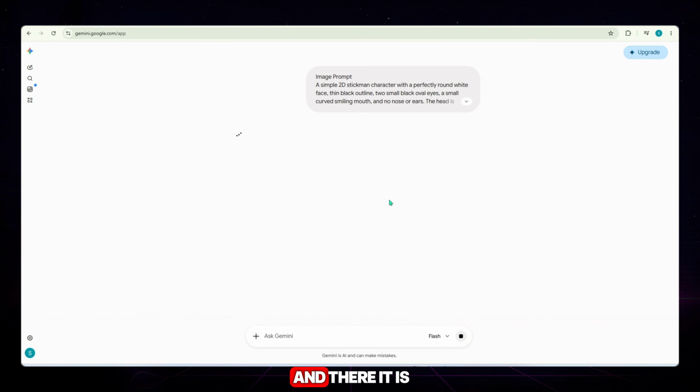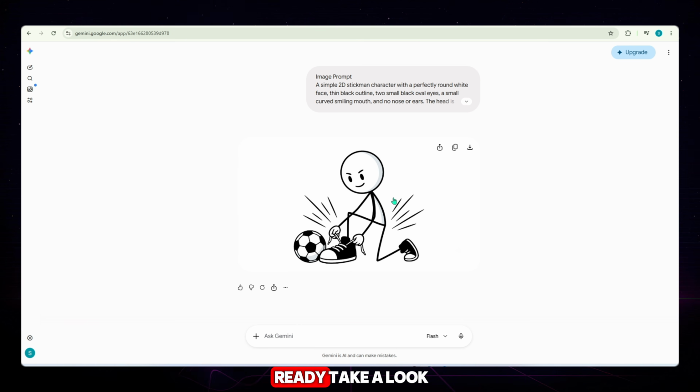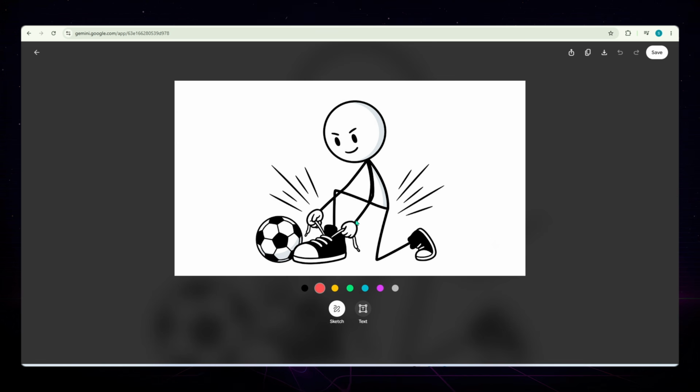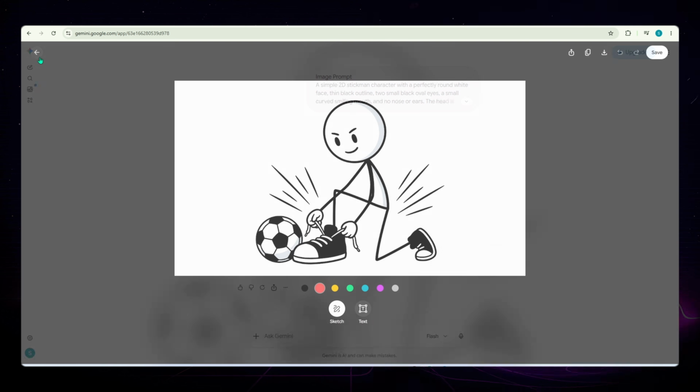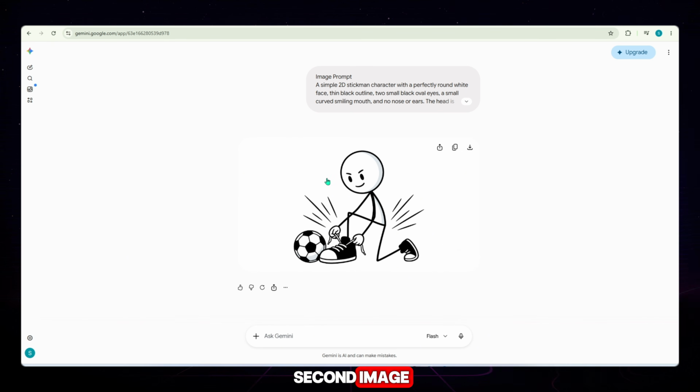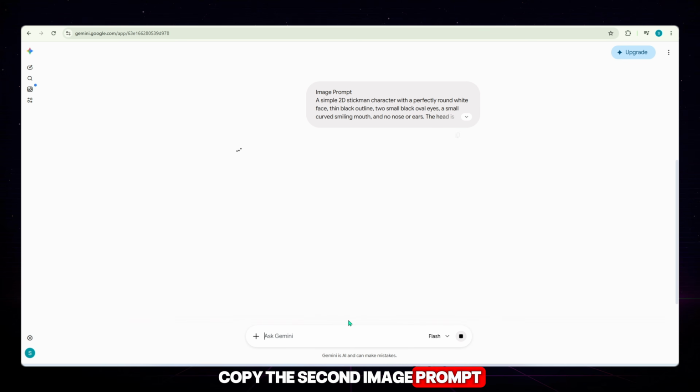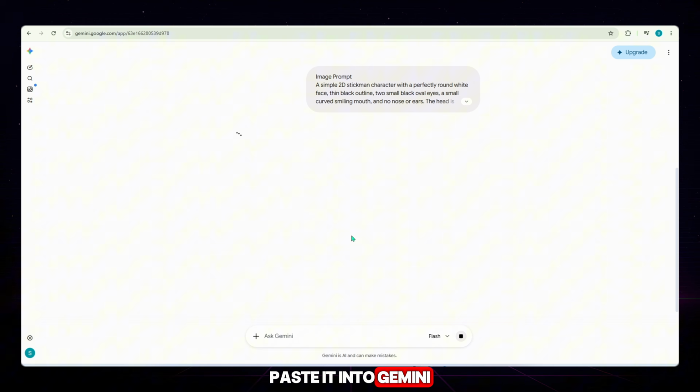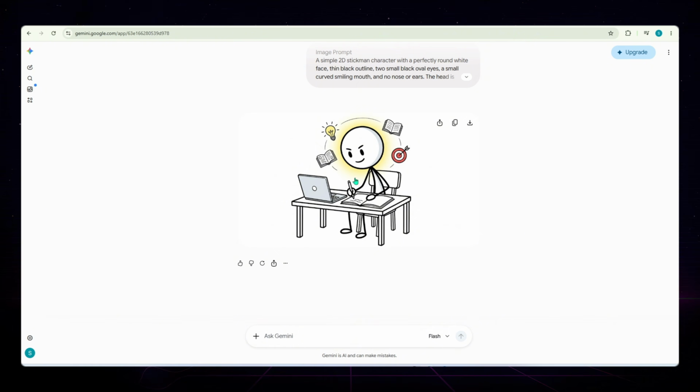Wait a few seconds, and there it is. Our first image is ready. Take a look at the quality. The image is clean, detailed, and exactly matches the prompt. Now let's generate the second image. Copy the second image prompt. Paste it into Gemini. Click Generate. Wait a few moments, and here is the second image. Again, the quality is excellent, and the AI is following the prompt perfectly.